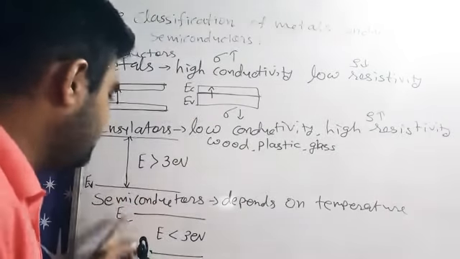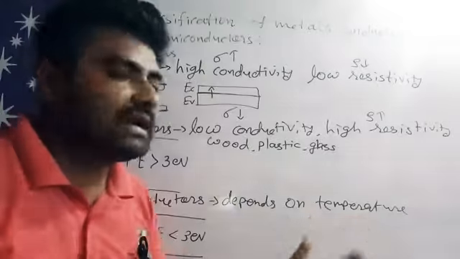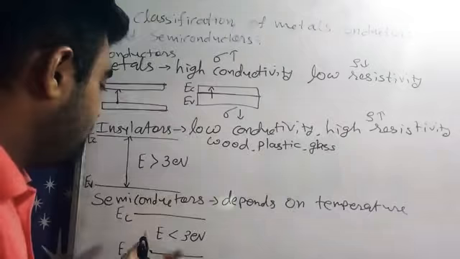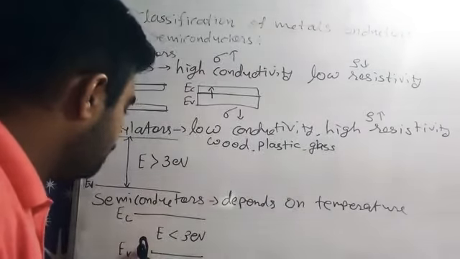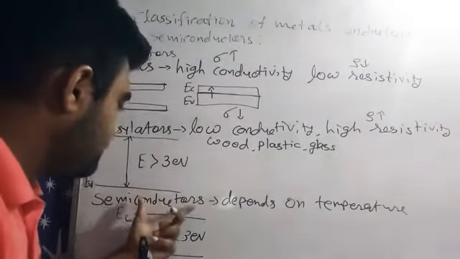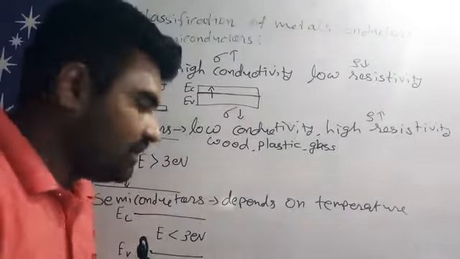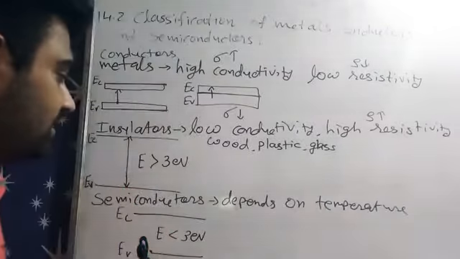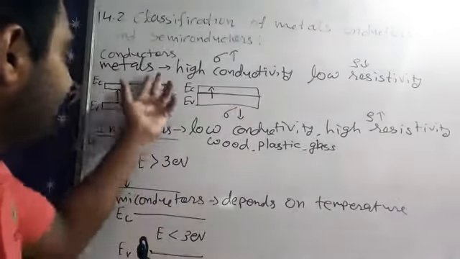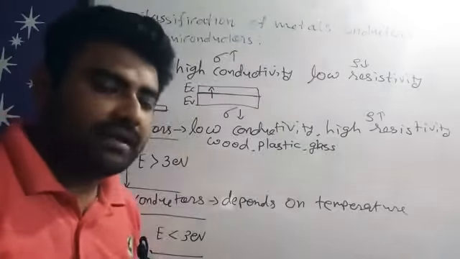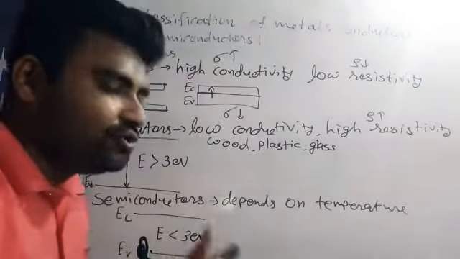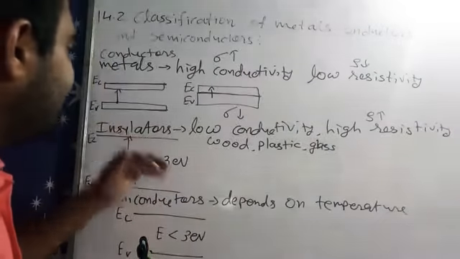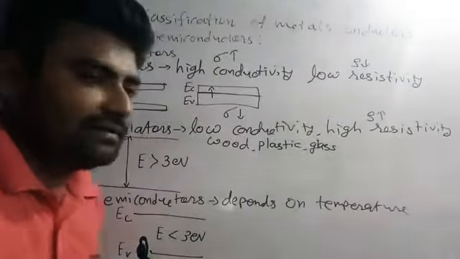This working takes place only up to a certain temperature, but if the temperature decreases and electrons cannot easily move towards the conduction band, then the semiconductor behaves like an insulator. So a semiconductor depends on temperature. If it is a good temperature then it behaves like a conductor, but if it is a cool temperature then it may behave like an insulator, right? So that is the working of semiconductors, conductors and insulators.